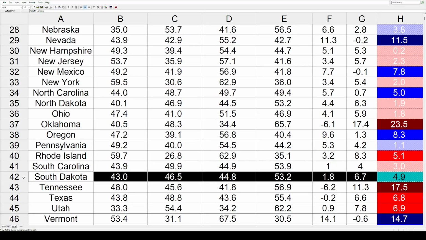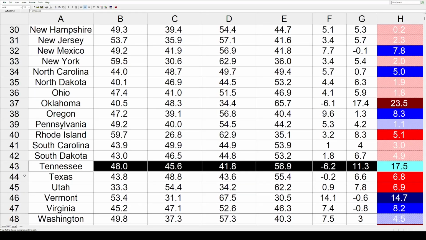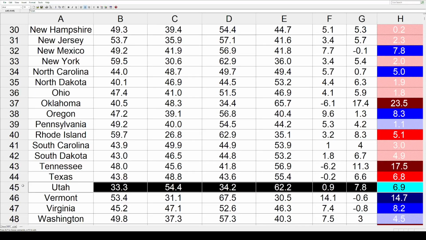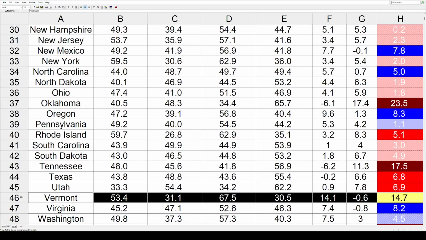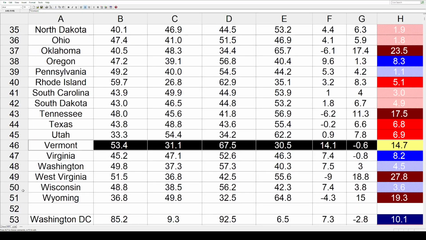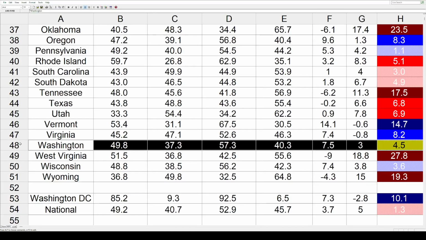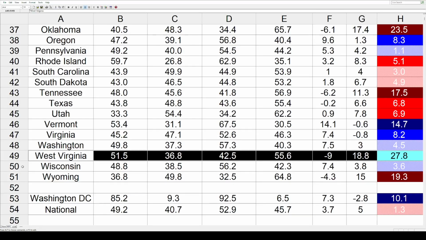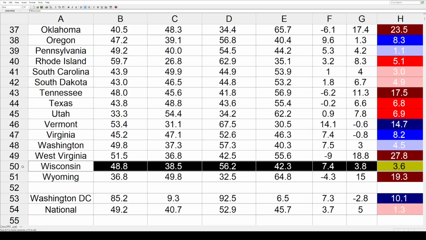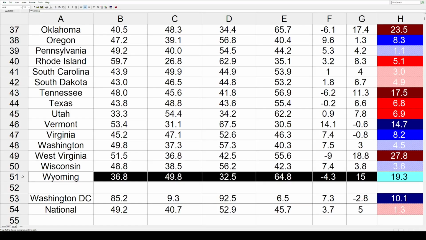South Dakota 4.9. Tennessee 17.5. Texas 6.8 and Utah 6.9. Now we go back in the other direction in Vermont by 14.7. Virginia 8.2 and Washington 4.5. West Virginia got a lot redder by 27.8. Wisconsin bluer by 3.6 and Wyoming again a lot redder by 19.3.